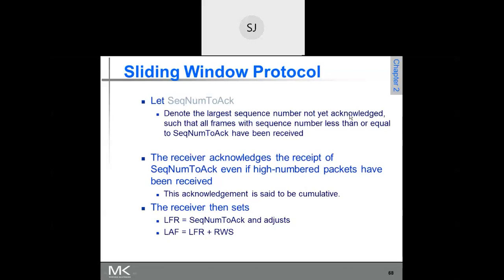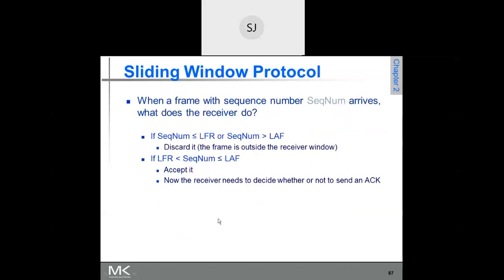It denotes the largest sequence number not yet acknowledged. In our example, it is 17. Once you send acknowledgement for 17, that means all the frames have been received successfully. So then LFR will become 17.